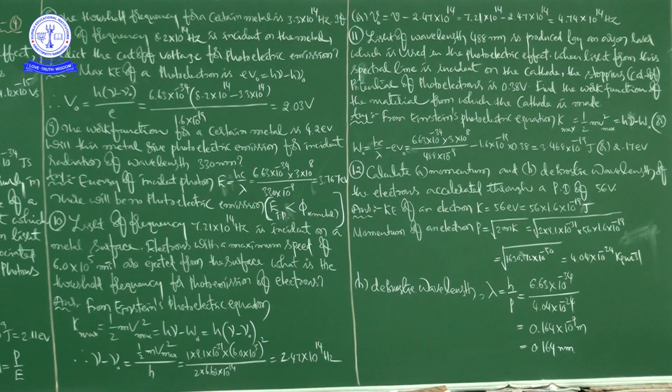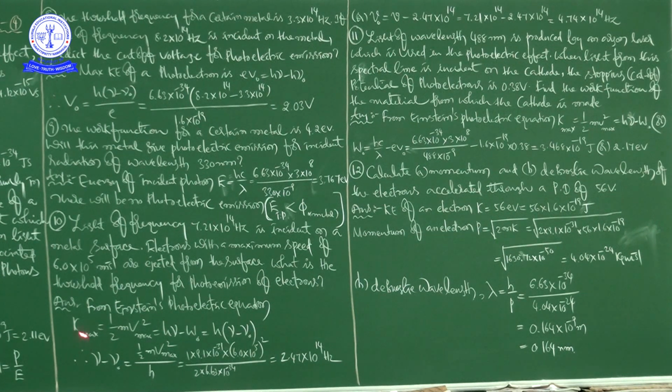first we have to concern with Einstein's photoelectric equation. It's a general thing, I am not writing it out here, but this is from Einstein's photoelectric equation only.